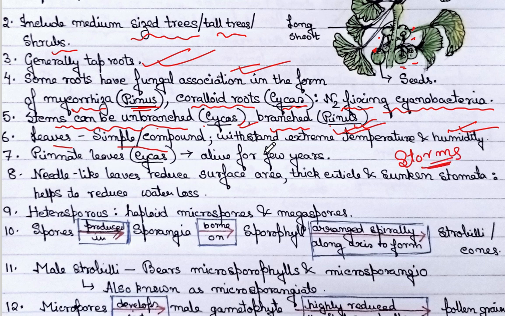Pinnate leaves in Cycas can remain alive for a few years. Imagine, the pinnate leaves in Cycas can remain alive for a few years. That is why they are known as evergreen plants.